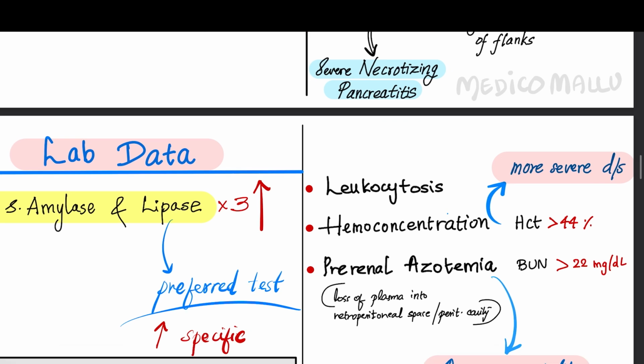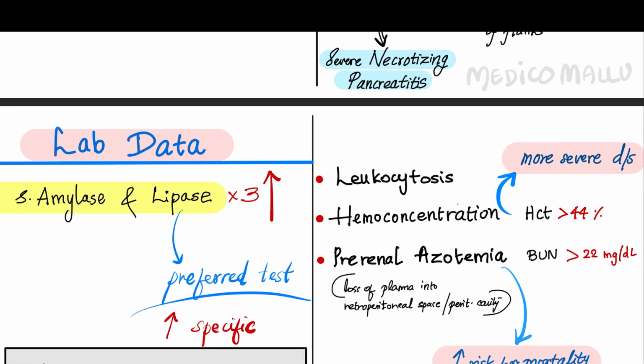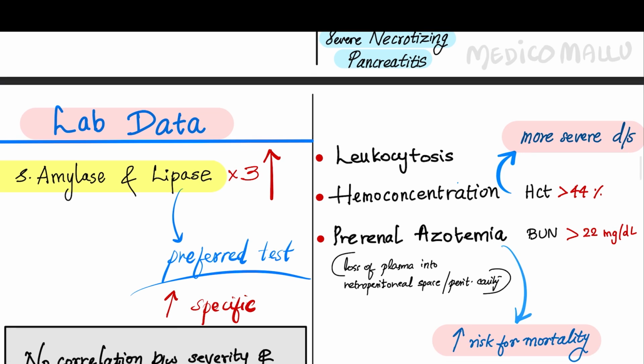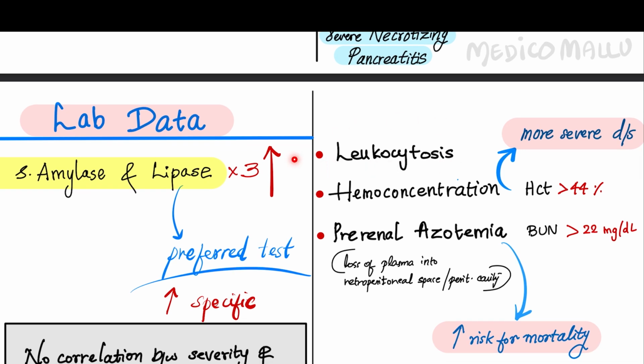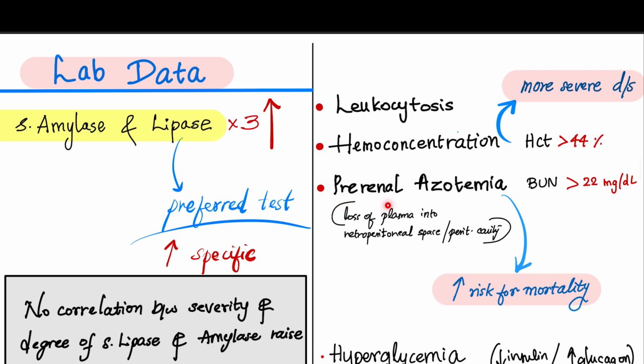So next is coming to the common blood counts, that is complete blood count or the routine blood investigations. There will be leukocytosis, increased WBC count. There can be hemoconcentration, which is a sign of severe disease, where the hematocrit will be more than 44%. There will be pre-renal azotemia, where the blood urea nitrogen is more than 22.